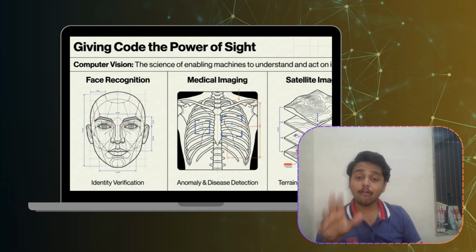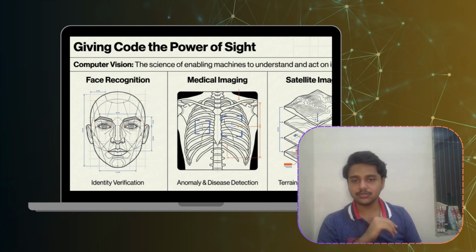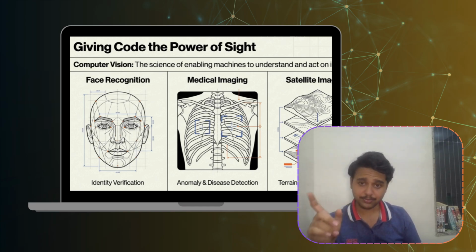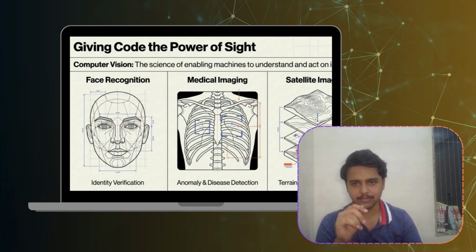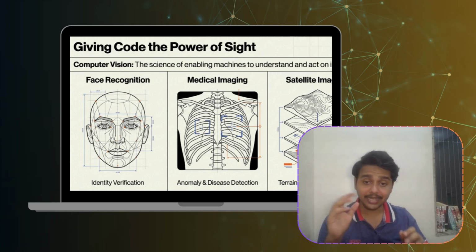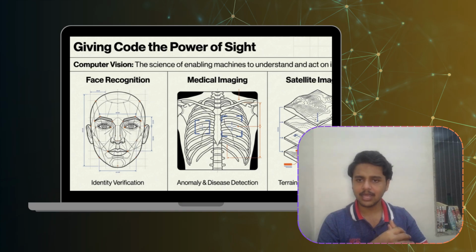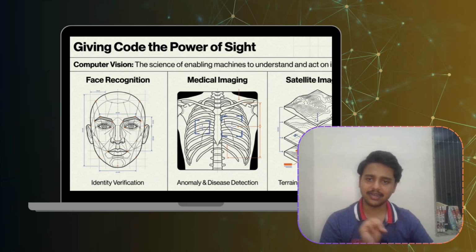Think about how often we use computer vision every day. Your phone unlocks using your Face ID. When hospitals analyze X-rays, it includes image processing or computer vision. When satellites monitor forests, rivers, and cities, they are using computer vision. These slides highlight three major applications: face recognition, medical imagery, and satellite imagery.